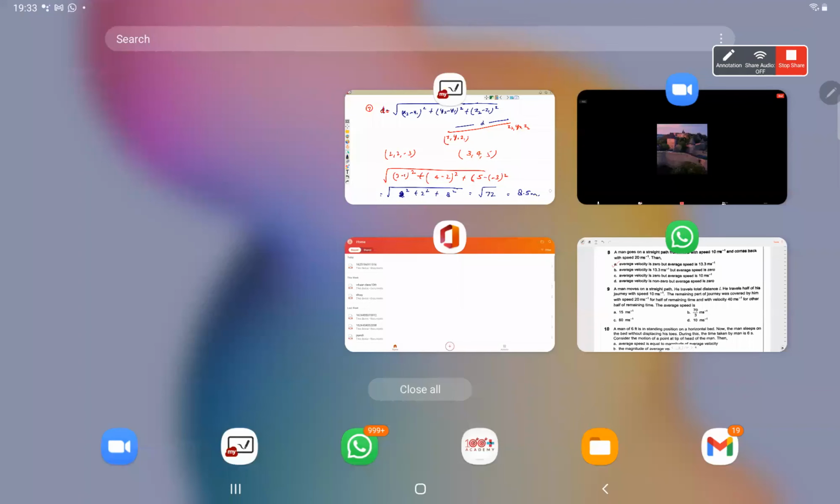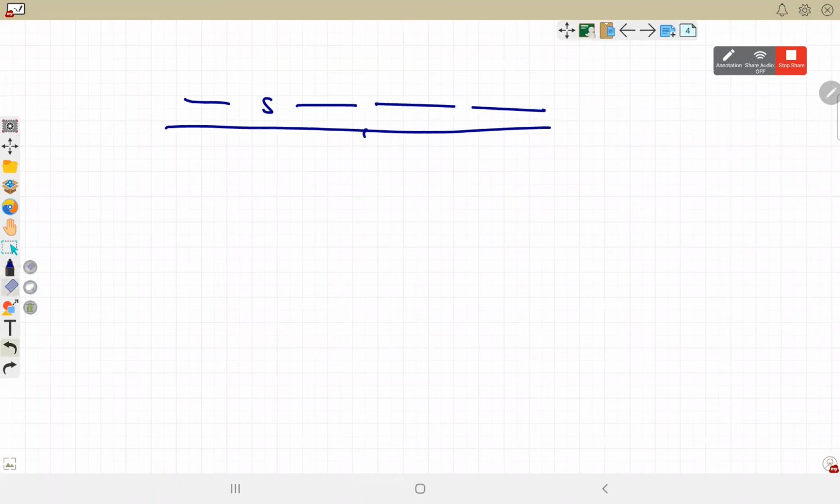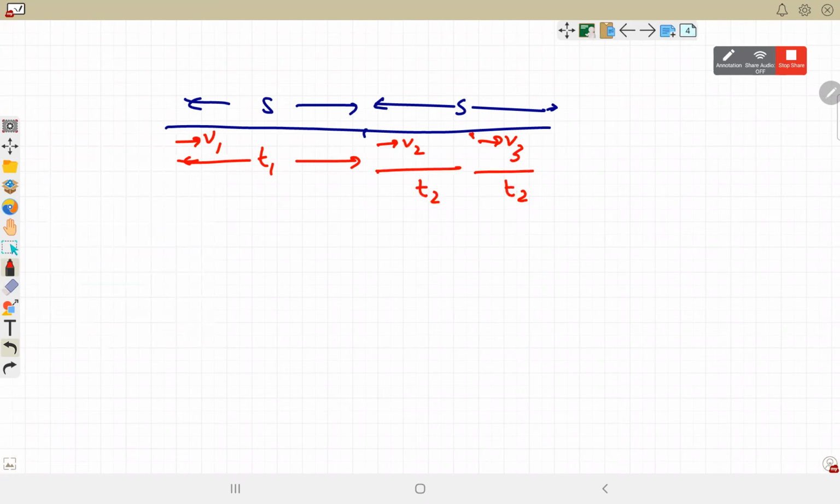We use that case in which, suppose we take the total path to be in two parts, one S, another S. In the first S, distance covered is S with a speed of V1, and the time taken is T1. The second S is covered in two equal halves, with V2 and V3, and the time taken is T2 and T2. So in the second half it is covering in equal time intervals, not equal paths.